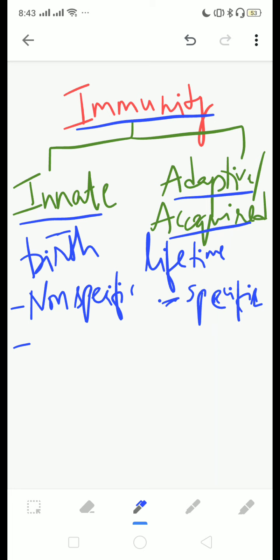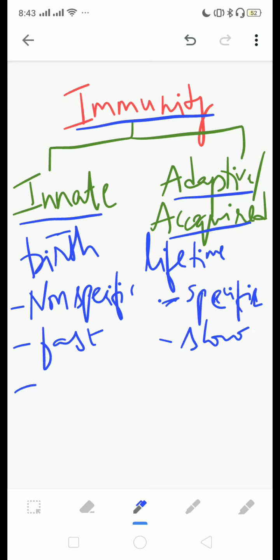Innate immunity has a fast response. It is very fast. You can see the immune response within hours, whereas adaptive immunity is slow. The response can be seen over a period of days.